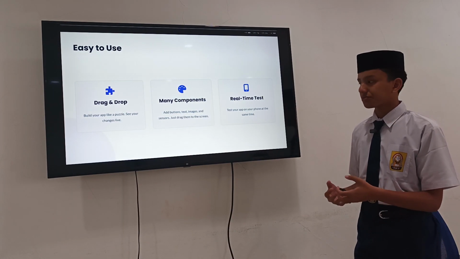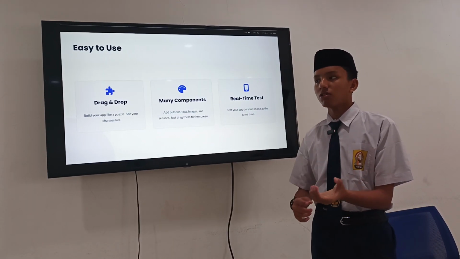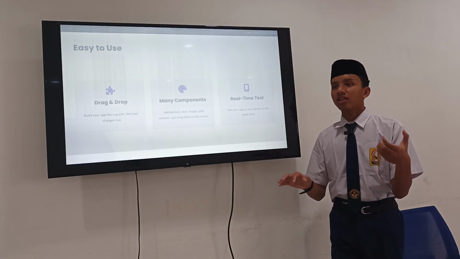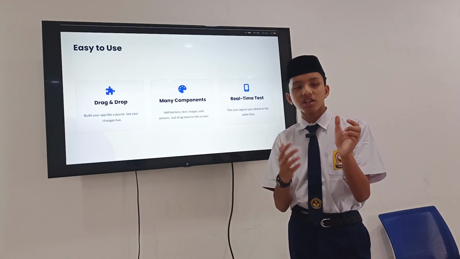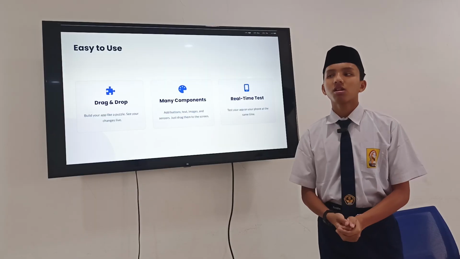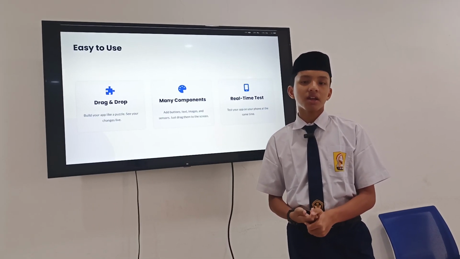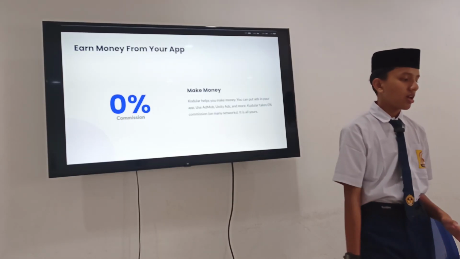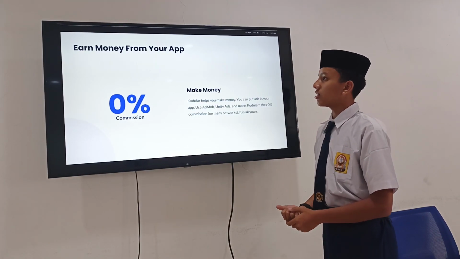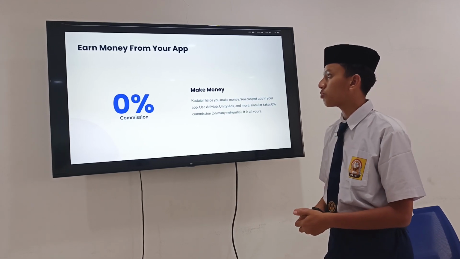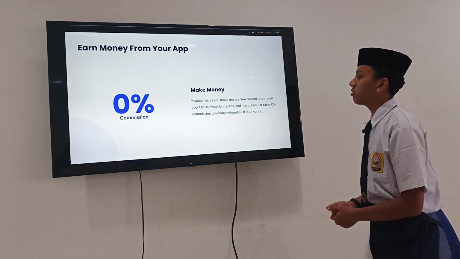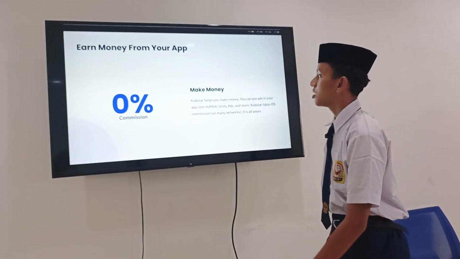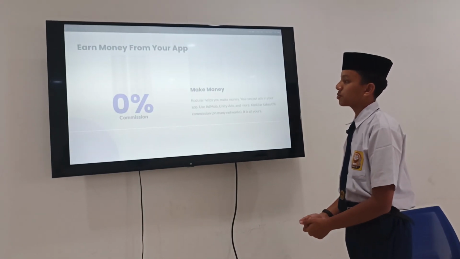Imagine you are using your phone, and you can change the UI directly on your laptop, and you can see the change on your phone in real time. No need to pause, no need to run again. So that's why Codular is easy to use. And actually you can earn money from your app created with Codular, and Codular takes 0% commission. Codular helps you make money.